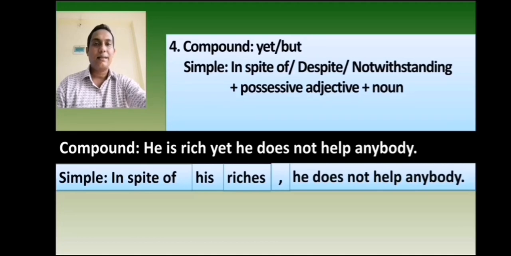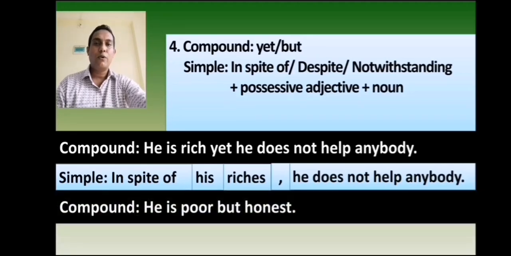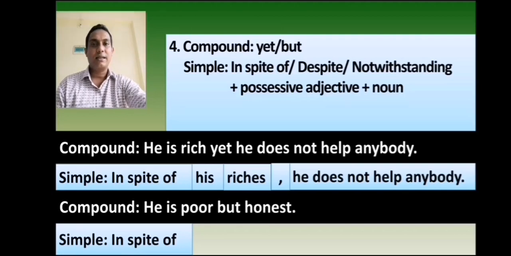See another example. He is poor but honest. In this sentence, he is poor is the first independent clause. He is honest is the second independent clause. In this case, you will start with in spite of. Then you will write the possessive adjective of the subject of the first independent clause. The subject of the first independent clause is he. The possessive adjective of he is his.